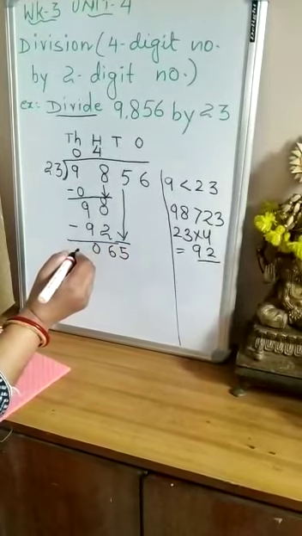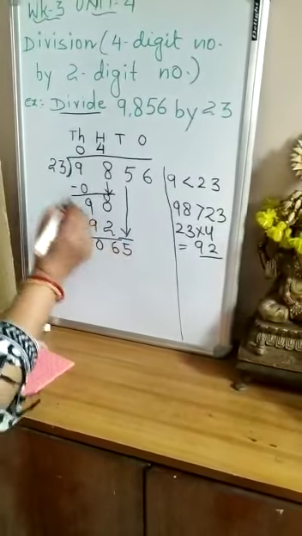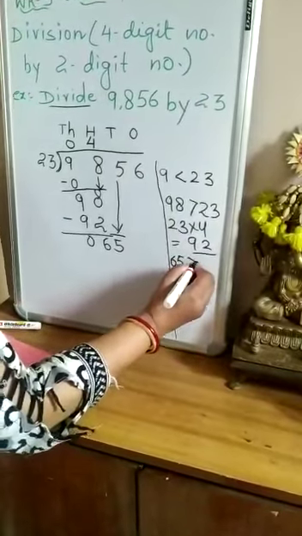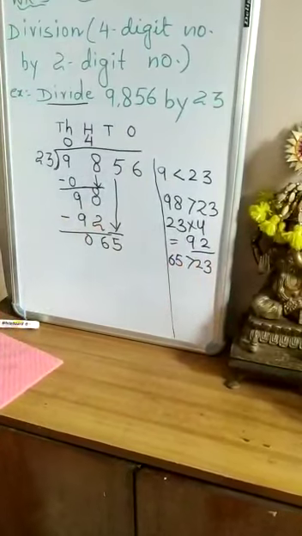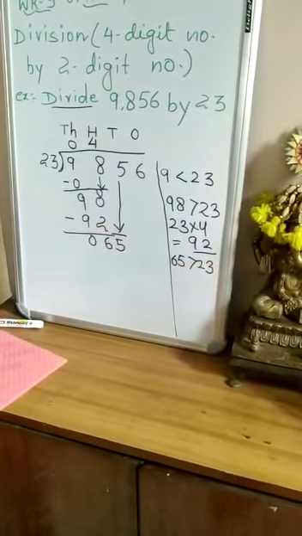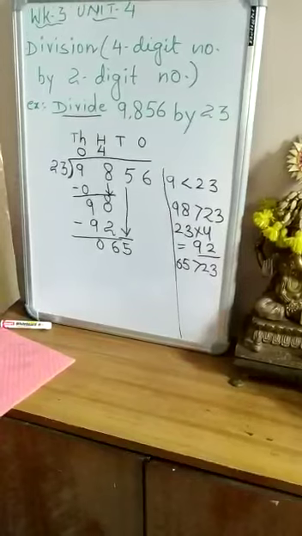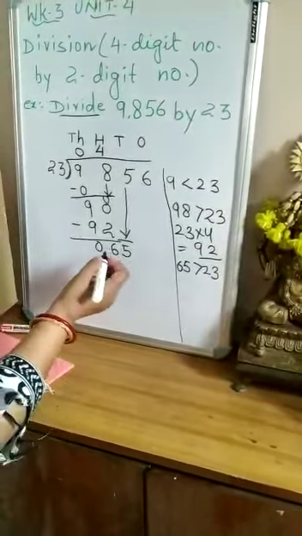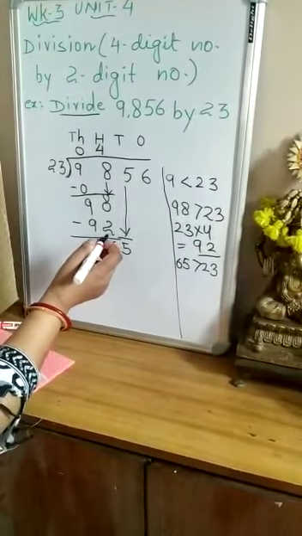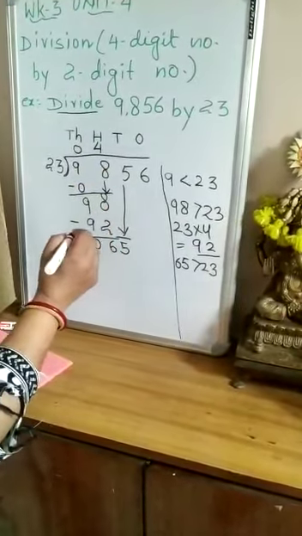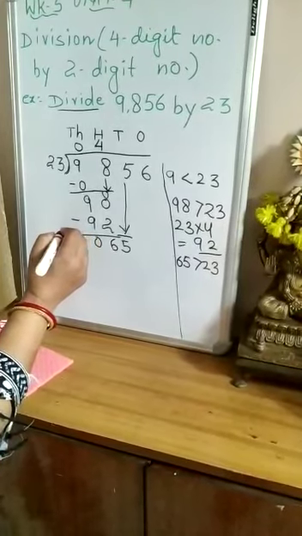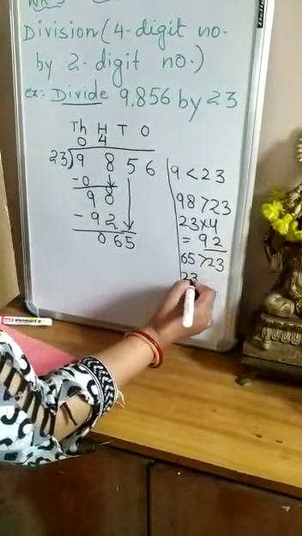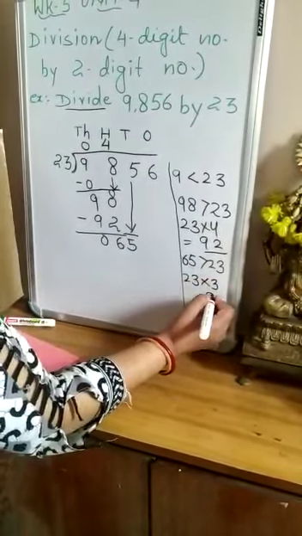And here all of you see children that 65 is also more than 23. So we start the table of 23. 23 ones are 23, 23 twos are 46, because 23 threes are more than 65. Let's see. 23 threes: 3 threes are 9, 3 twos are 6.